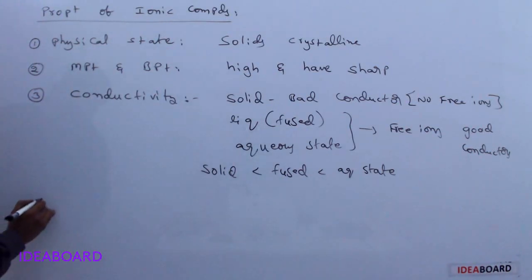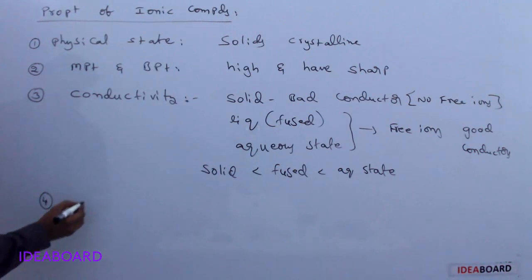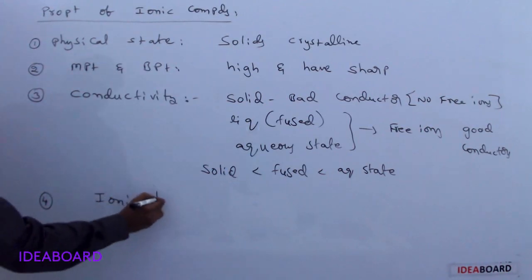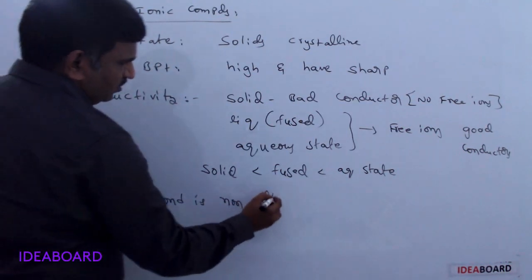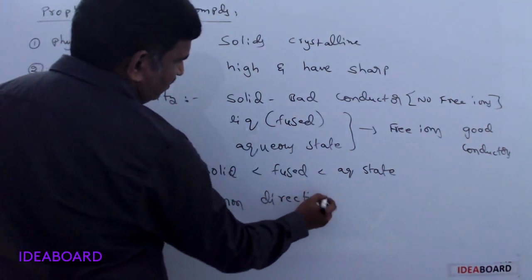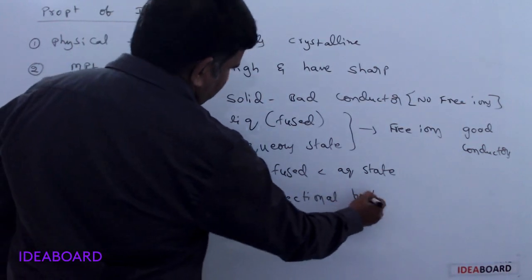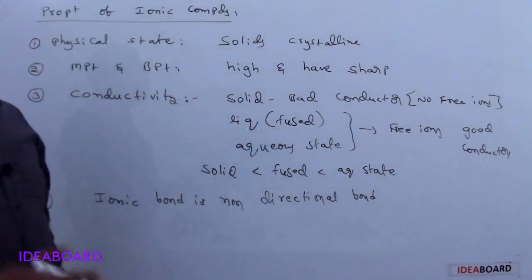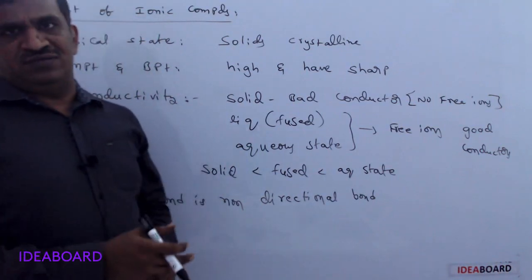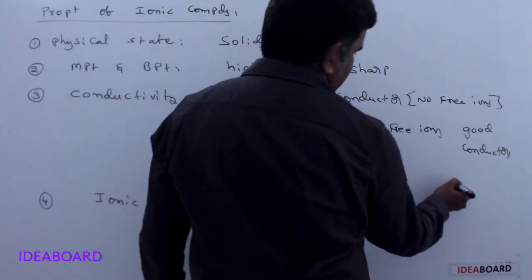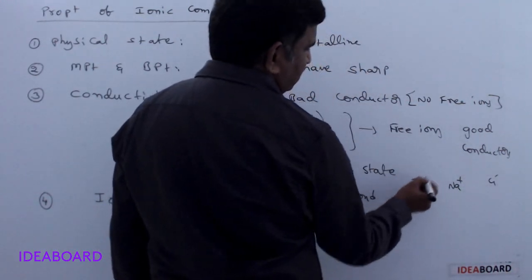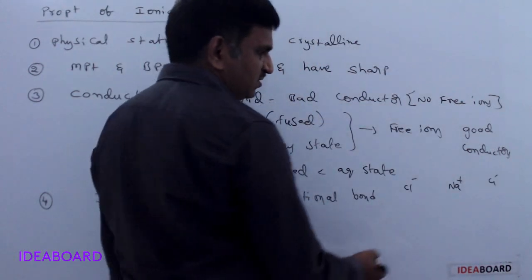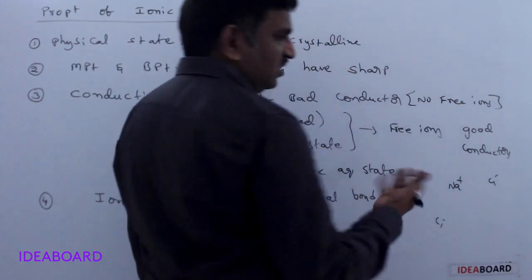Next, the fourth point. The ionic bond is a non-directional bond. Non-directional bond means the electrostatic attractive forces may be present in any direction. Suppose NaCl is present: Na+ and Cl- can be attracted in this direction, or in that direction, any direction.